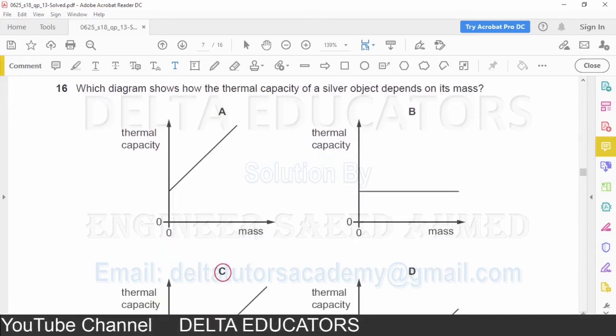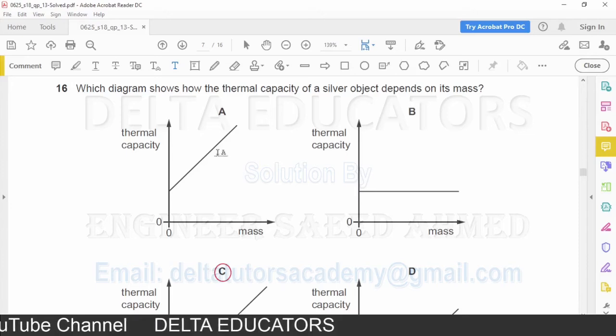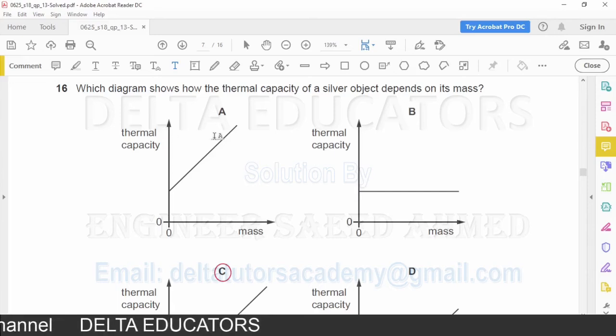Now in option A, it is shown that the thermal capacity is increasing. Here the gradient is shown in a straight line. A straight line represents that mass and thermal capacity are directly proportional to each other. With the increase in mass, thermal capacity is increasing. So it may be our correct option, but we will check other options first.